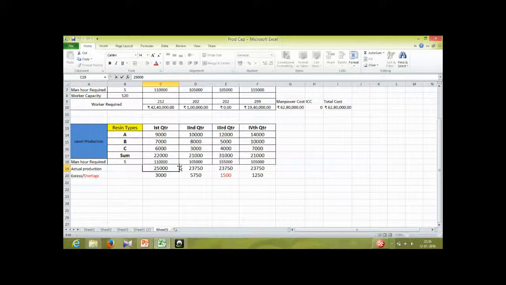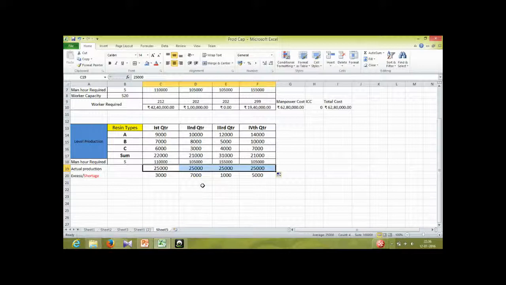So what we can have, then also there is a shortage, then also there is a shortage. So we need to do something like 26,500 will be okay. So instead of producing 23750, we will have to produce, it will be okay if we produce 26,500 also, so something like that we will have to do and check.